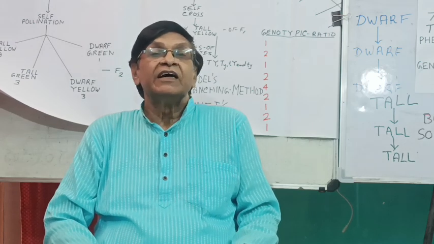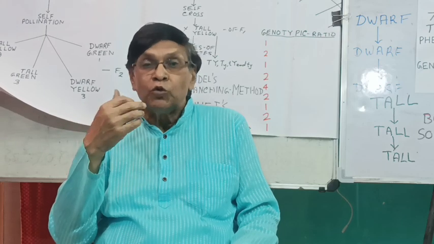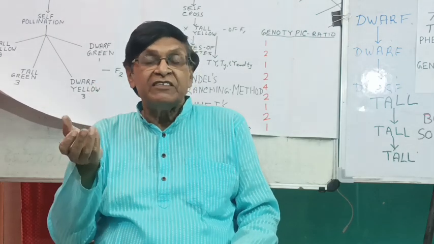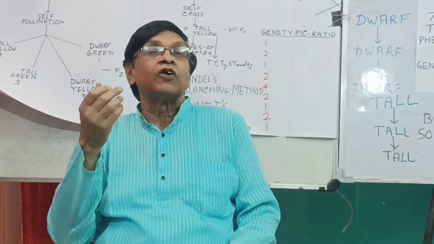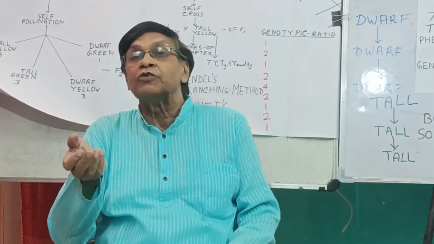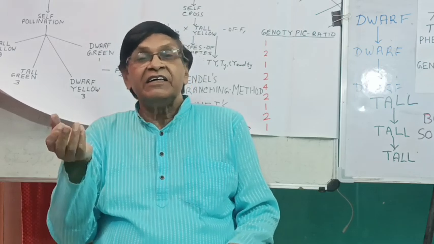But at that time, all over the world, persons were amused with Darwin's theory of natural selection. So nobody took cognizance of Mendel's work, although it was very good work. He died in 1886.